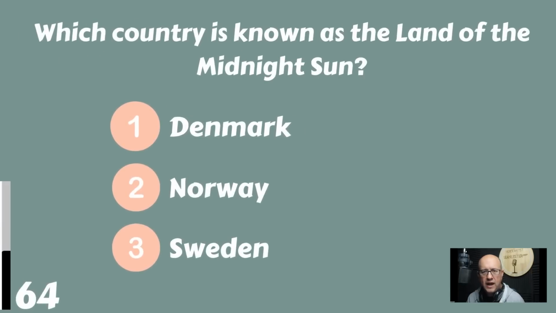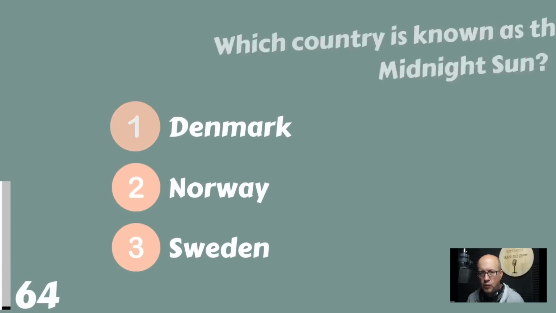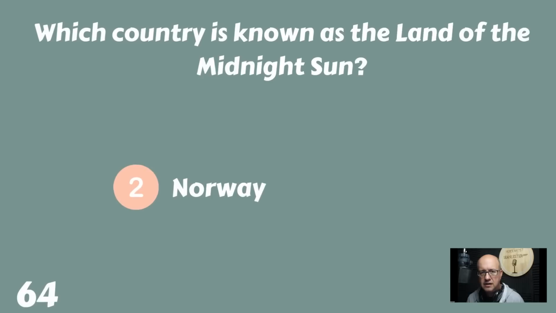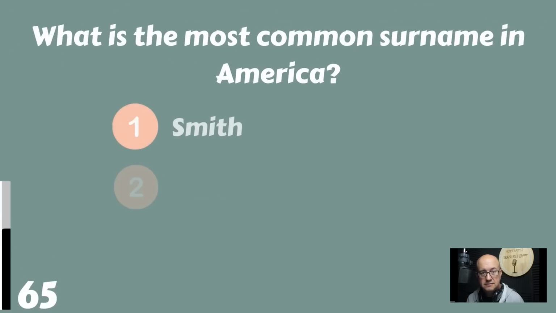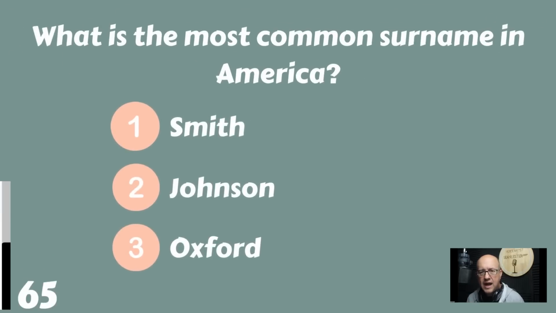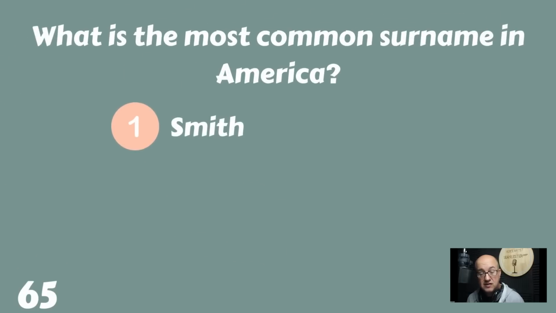Which country is known as a land of the midnight sun? Would that be Denmark? Would that be Norway? Or would that be Sweden? Which one is the land of the midnight sun? Well, you'd be in Norway. What is the most common surname in America? Smith, Johnson, or Oxford? The most common last name in America is Smith.